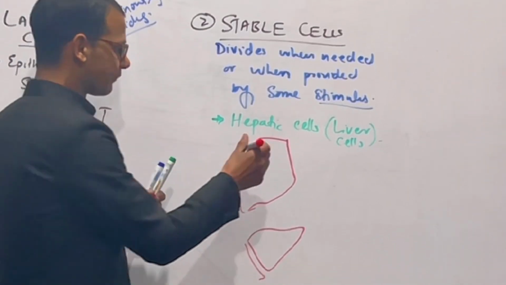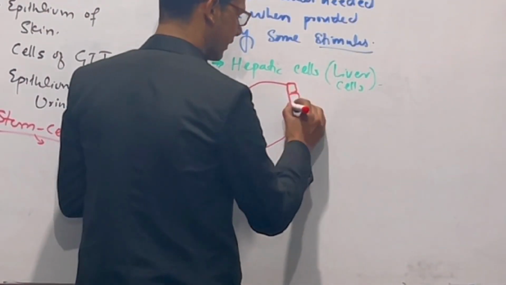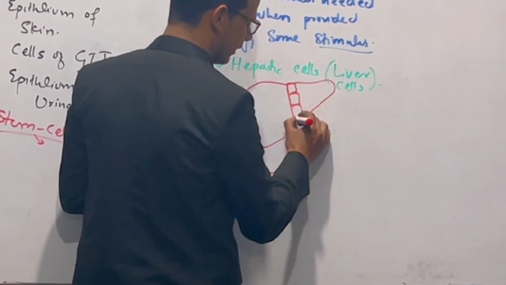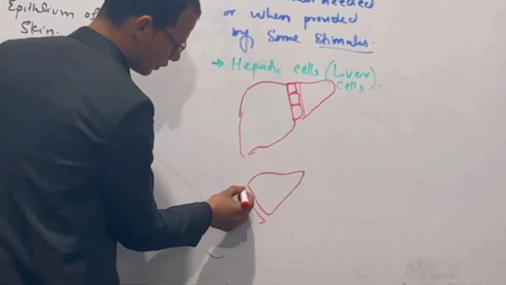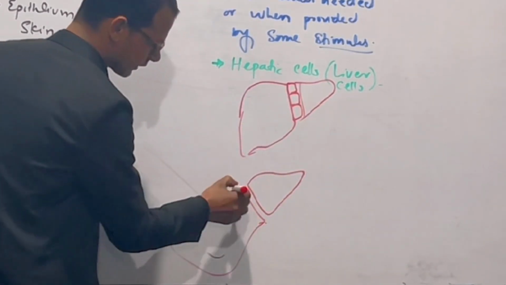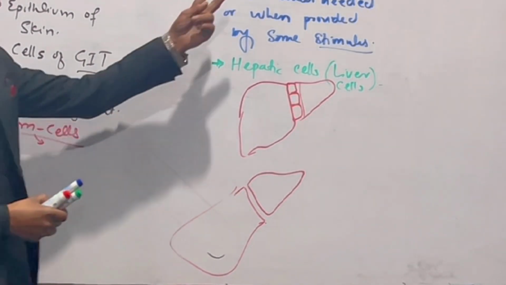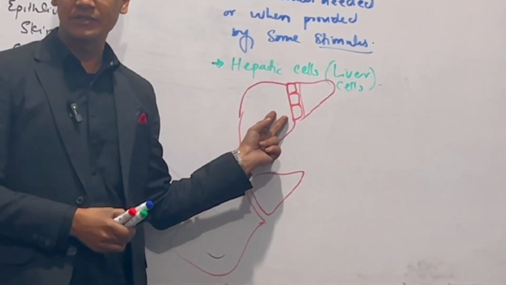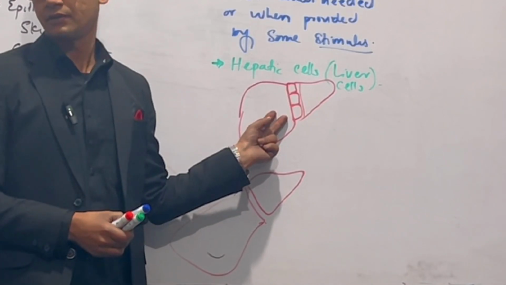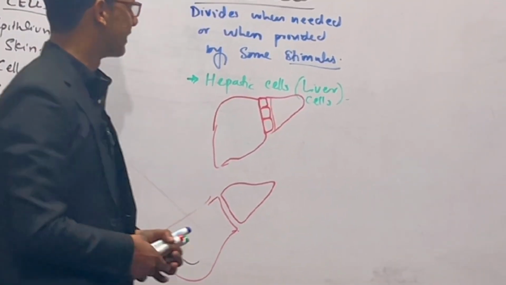These cells will divide now by mitosis, and the liver will be completed. Here also this liver is completed, right? So these stable cells divide when there is need. These are called stable cells.